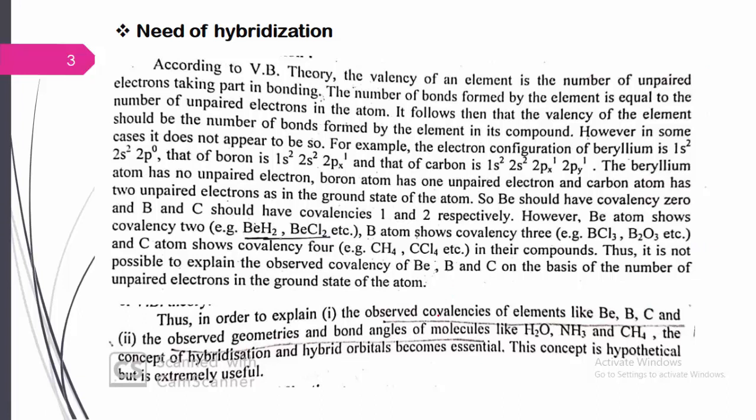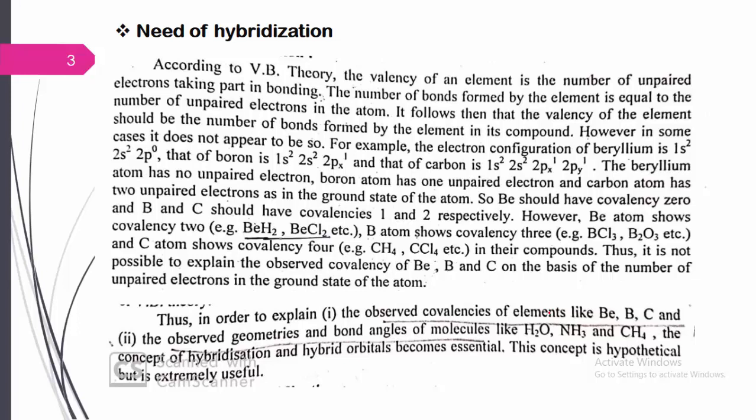Therefore, in order to explain the observed covalences of elements like beryllium, boron, carbon and others, and also the observed geometries and bond angles of molecules like water, ammonia and methane, the concept of hybridization and hybrid orbitals becomes very necessary.